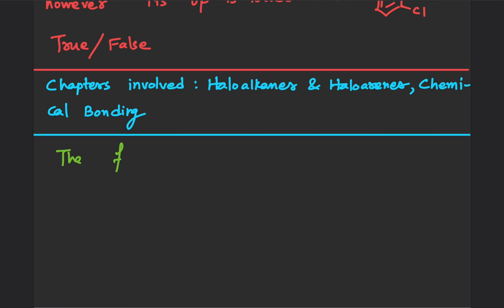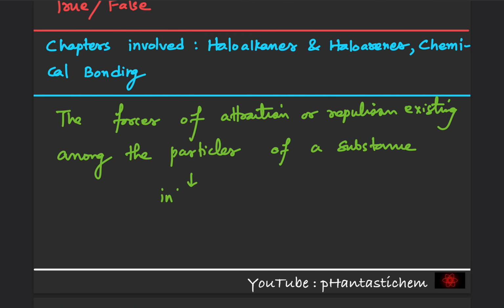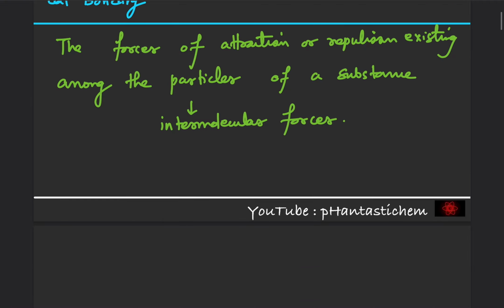Okay, and greater the intermolecular forces, higher is the boiling point, as we have to give more heat to break those intermolecular forces. Okay, very important statement.